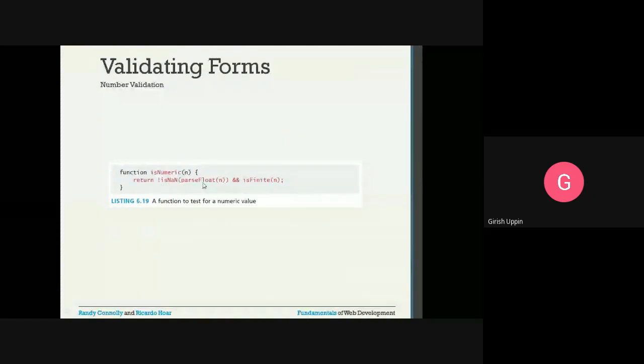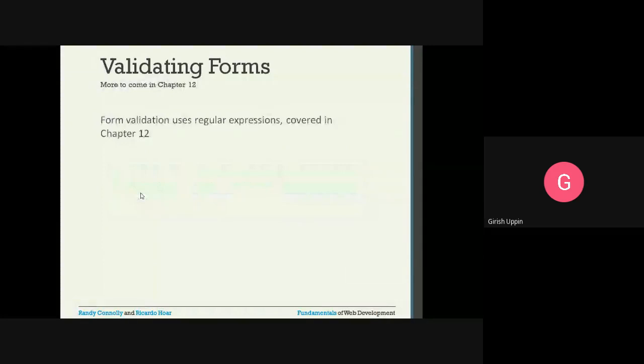So if this particular number is not a number, meaning it is other than a number, and it is true, then you will get false, and you also check isFinite, to make sure it is a finite number. So this will return true only if the user has entered a number. Otherwise, this function will return false. And we can also do the validation using regular expressions. That is covered in later sections.